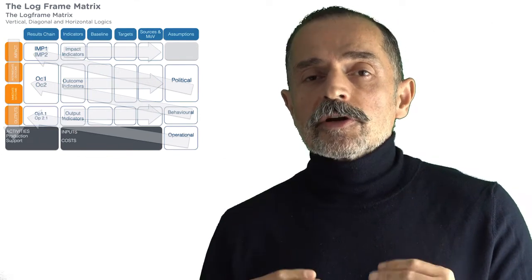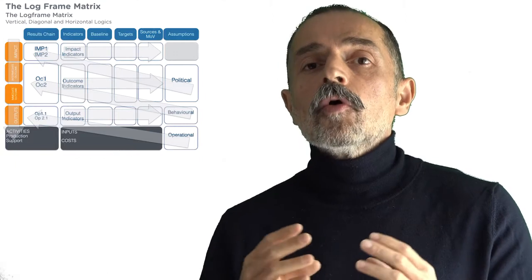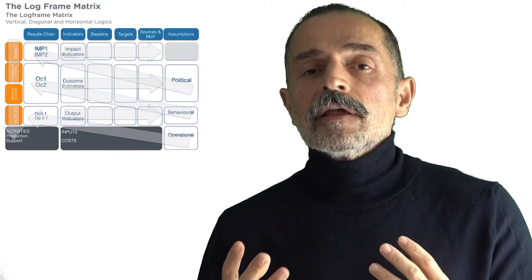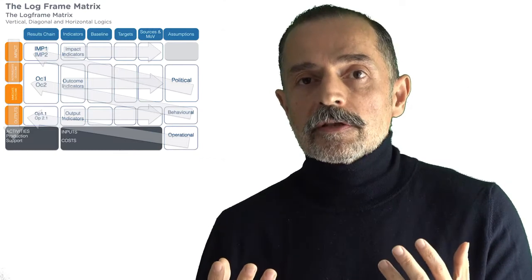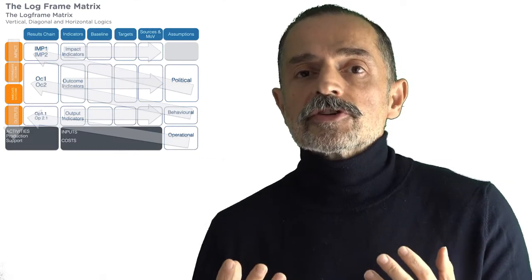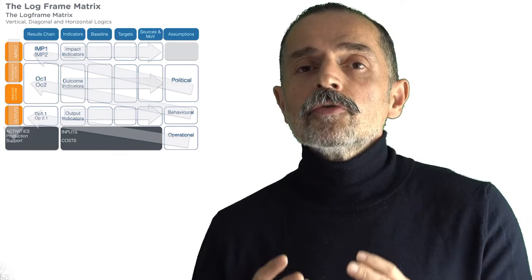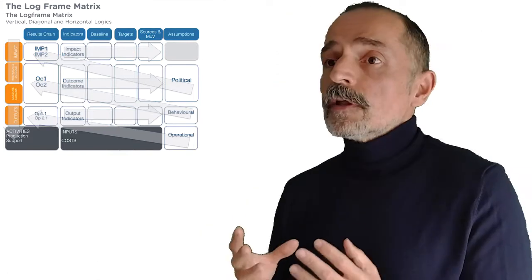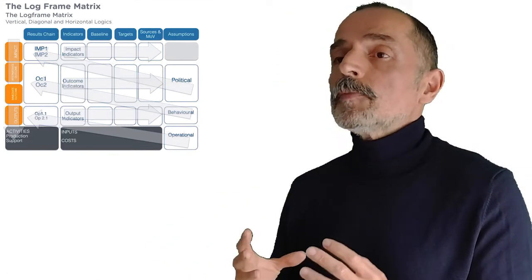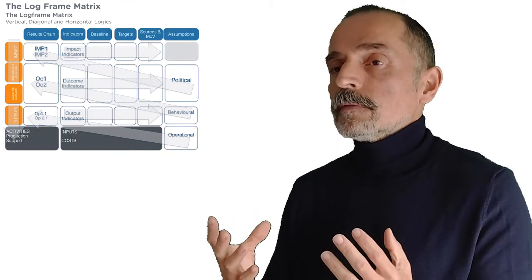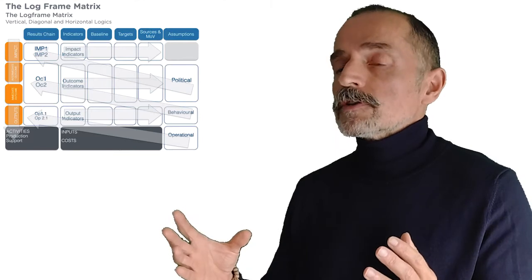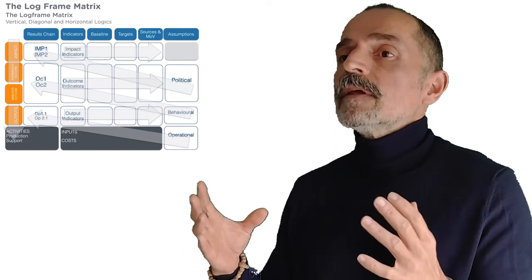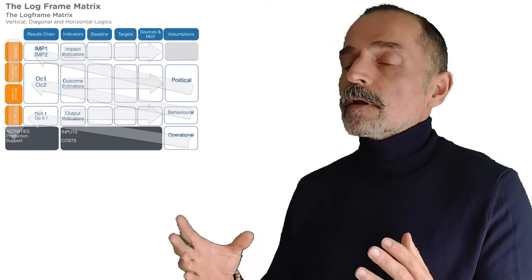The combination of vertical, diagonal, and horizontal logic gives us a model. This model is our theory of change, and the theory of change is presented through the log frame matrix. The log frame matrix is in fact the project in a nutshell. It's all the critical information about your intervention, easily accessible to a decision maker.